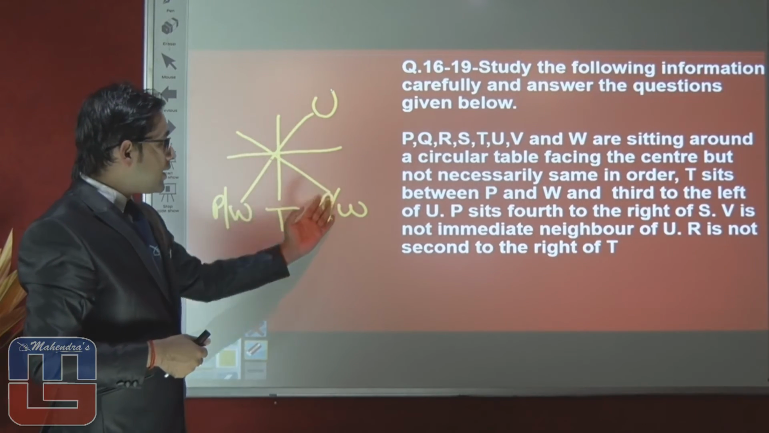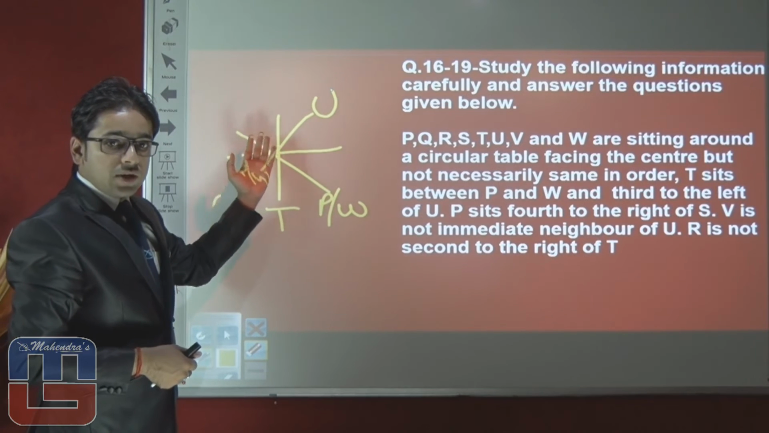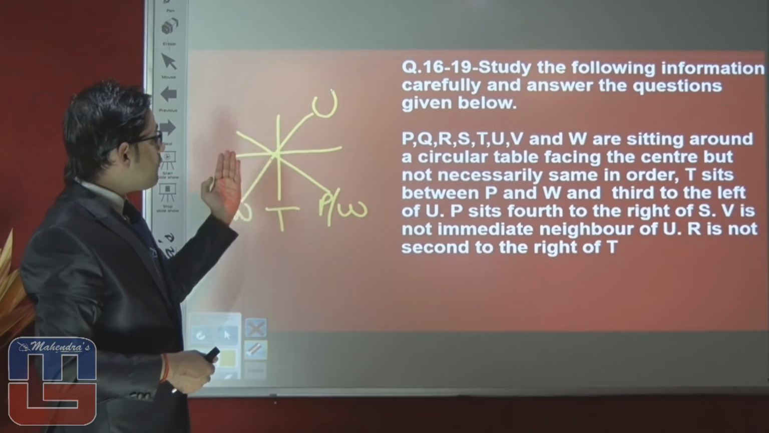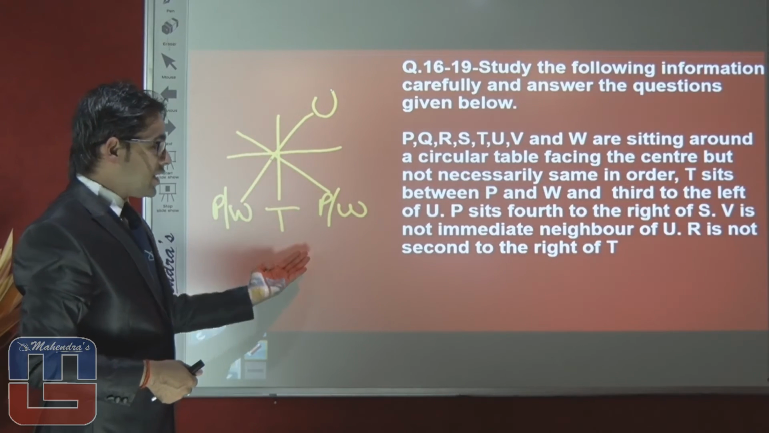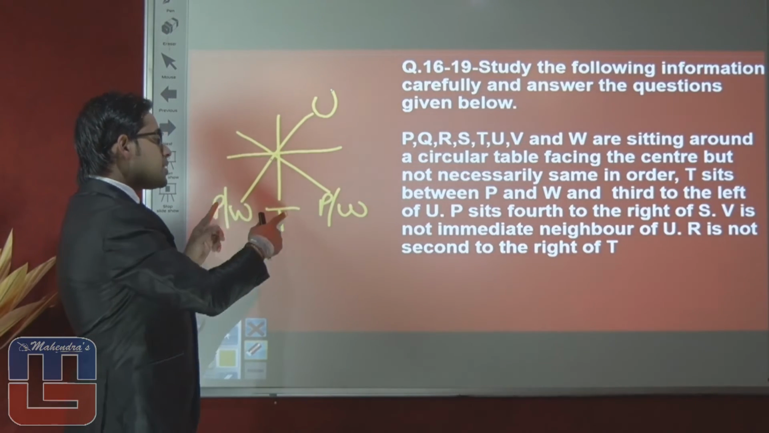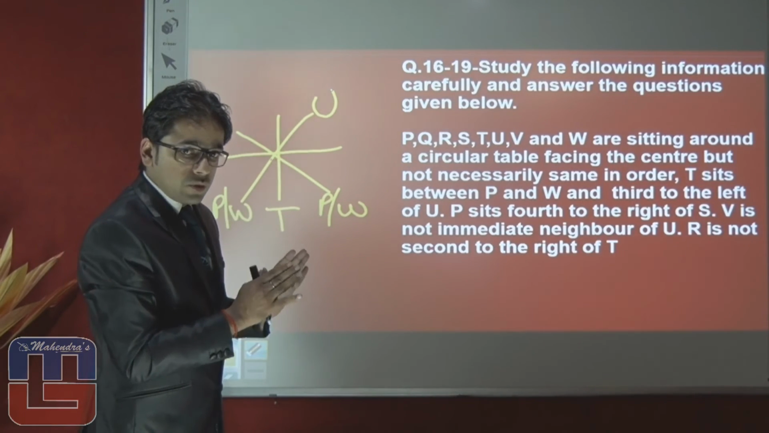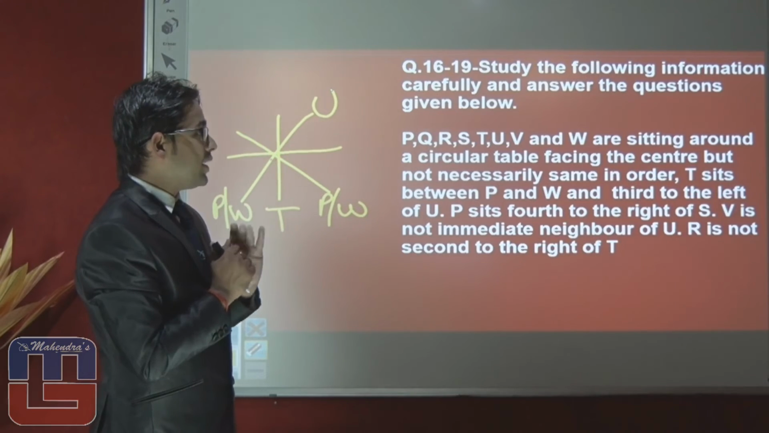Because they all are facing toward the center. They all are facing the same direction. If all of the members are facing the same direction, then if T is third to the right of anyone, that member will be third to the left of T. Okay, be careful while answering questions like this.